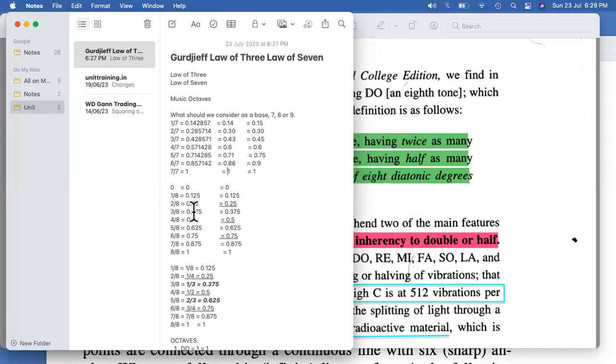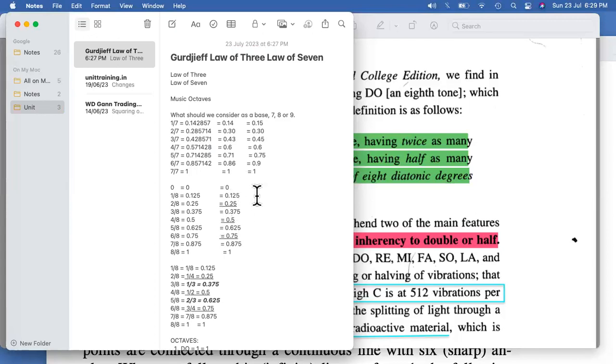Dividing in the same manner in terms of fractions, I have 0.125, 0.25, 0.375, 0.5, 0.625, 0.75, 0.875, and 1, right? Now, 3 by 8 is exactly 0.375, not approximately, and the same holds for 5 by 8 at 0.625. These two numbers specifically; the rest of the numbers approximately come to the same part.